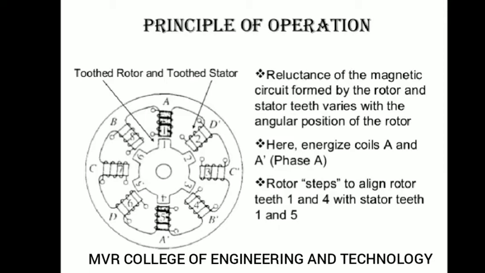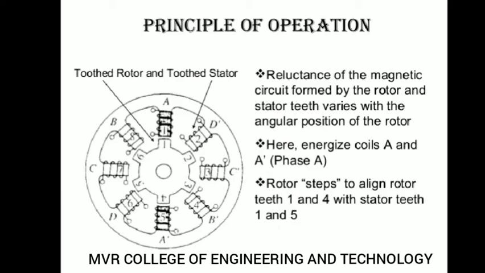After completing the energization of B dash, you will switch on C dash. After completing C dash energization, you will get D dash. Like this, the switching process will continue, so you can rotate your rotor with different step angles. The rotor steps to align rotor teeth 1 and 4 with the stator teeth 1 and 5.